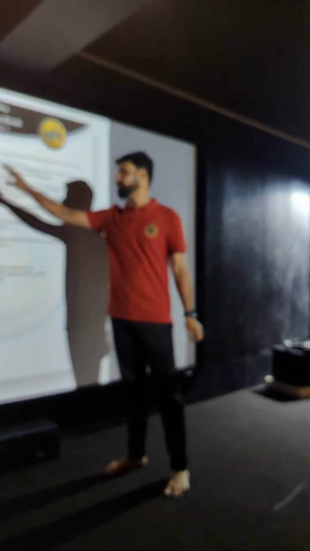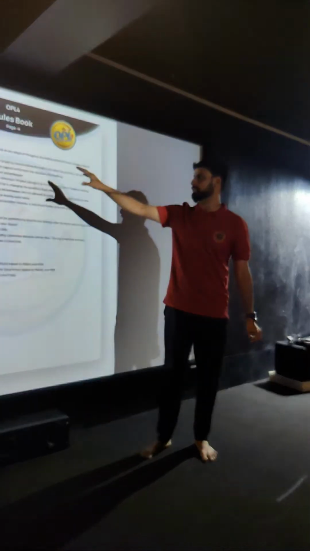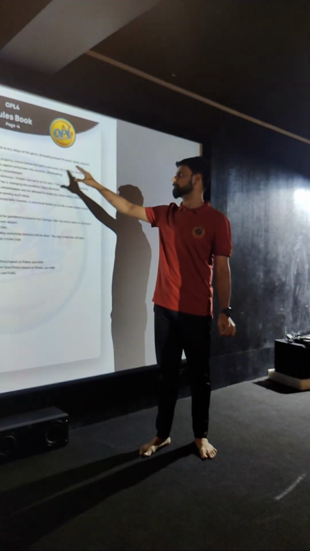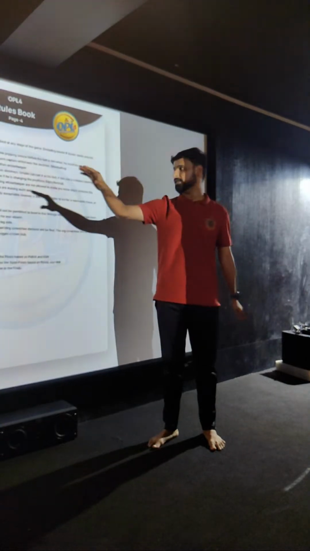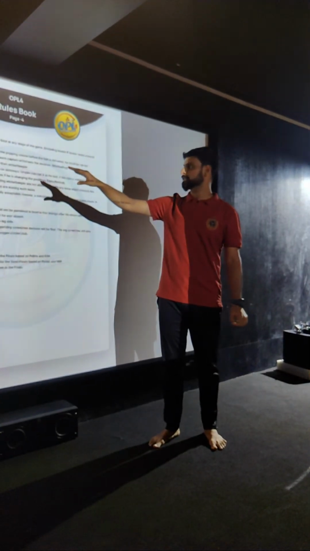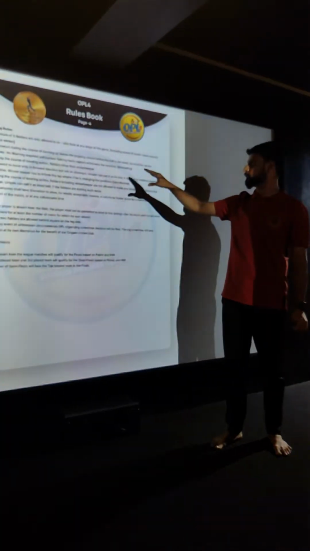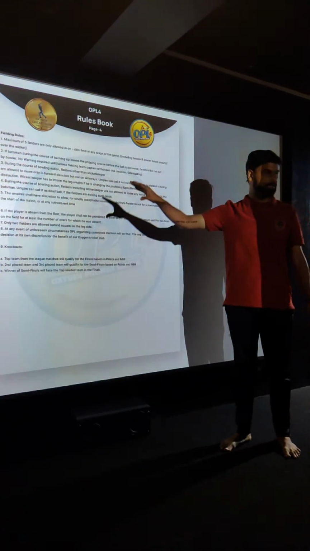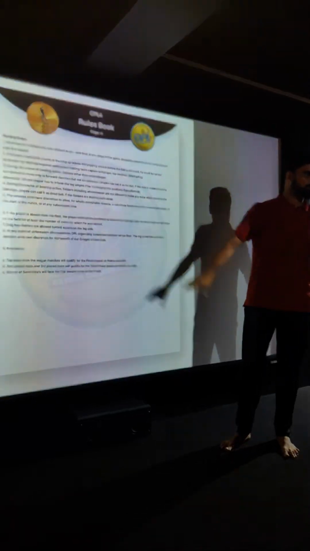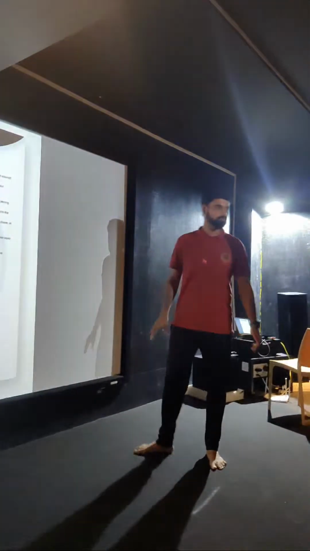Okay, last page. Fielding rules. Maximum 5 fielders are allowed on the on side at any stage of the game, including the bowler, if the bowler bowls around the wicket. If the batsman during the course of batting leaves the popping crease before the ball is delivered, he could be run out by the bowler. So this is for the runner. Maximum 5 fielders are allowed on the on side at any stage of the game.